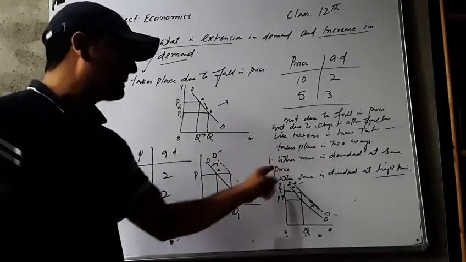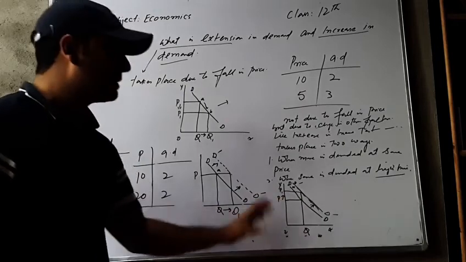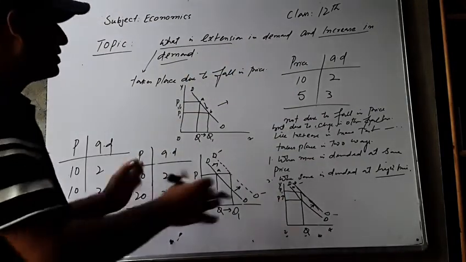When more is demanded at same price, or same is demanded at high price, the demand curve shifts rightwards. This is increase in demand.